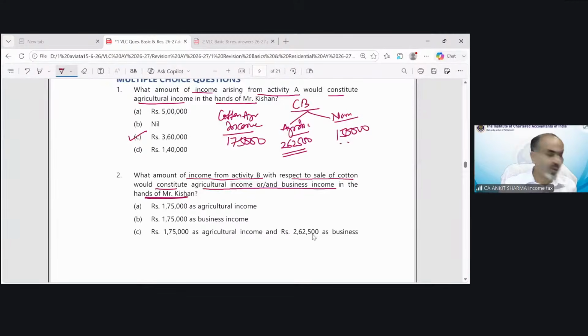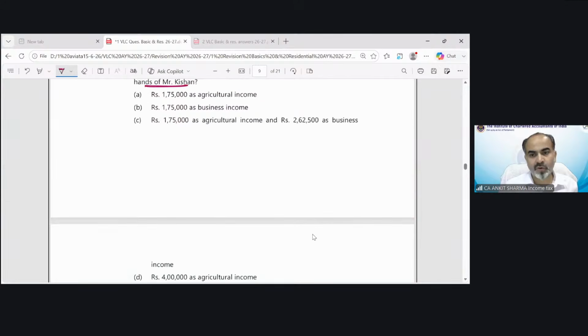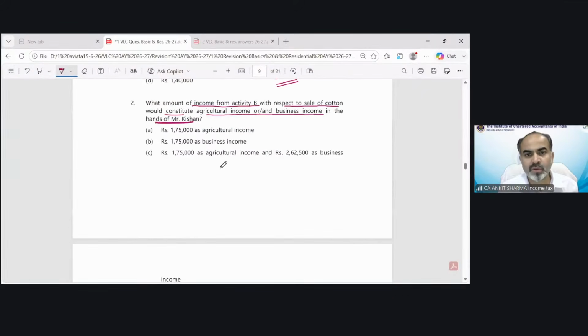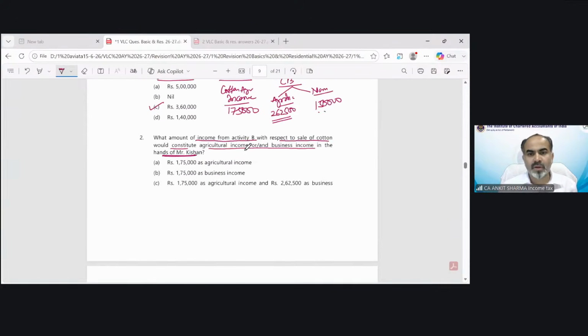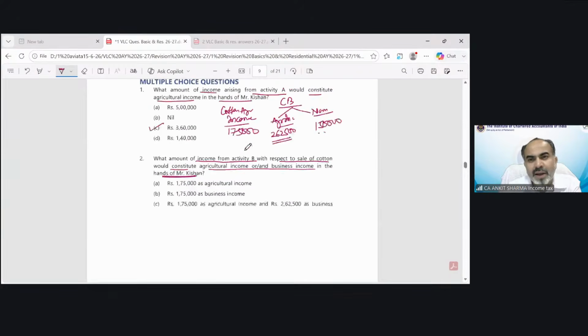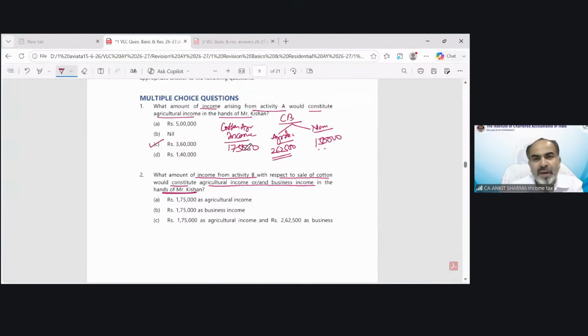Now you need to answer which is the correct option. You have 4 options. Let me minimize this so you'll be able to see the 4 and the choices also. Can you tell me the correct answer? In front of you, you have cotton agriculture income given, composite business agricultural, non-agricultural given.